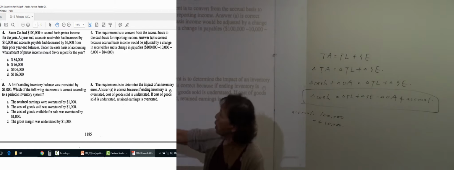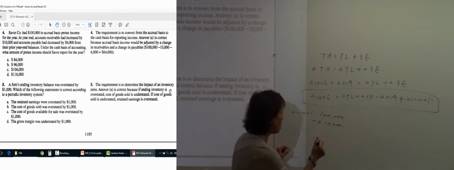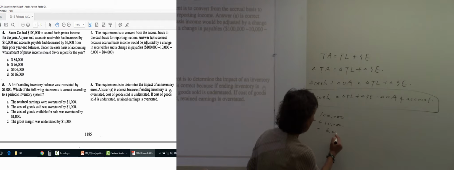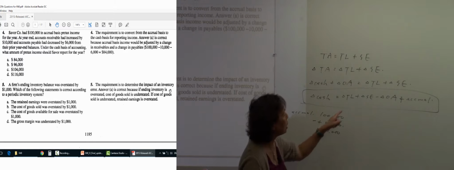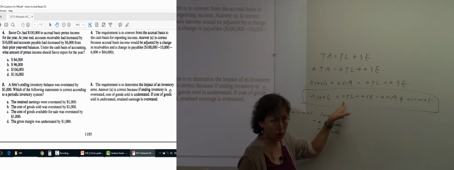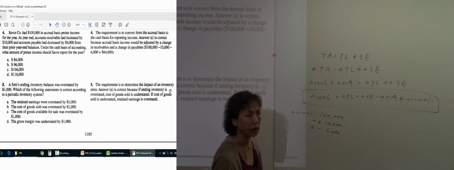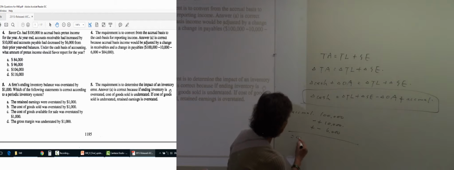Then it says accounts payable had decreased by 6,000. Decrease, so we put negative. Accounts payable is a liability. When we go back to the equation to check the sign for liability, is it positive or negative? Positive, so we put positive. That's it. So then you get the cash basis amount.